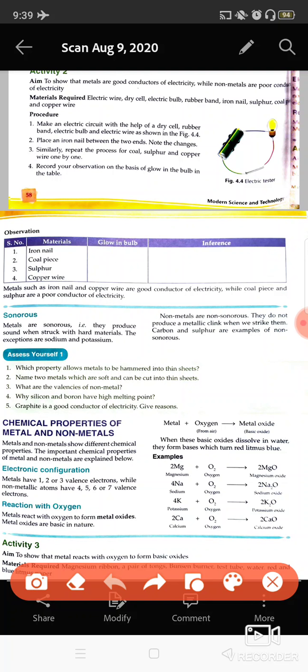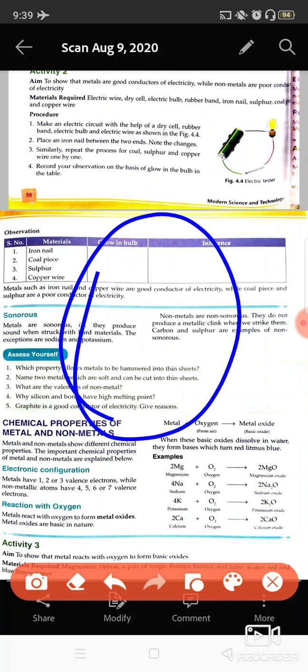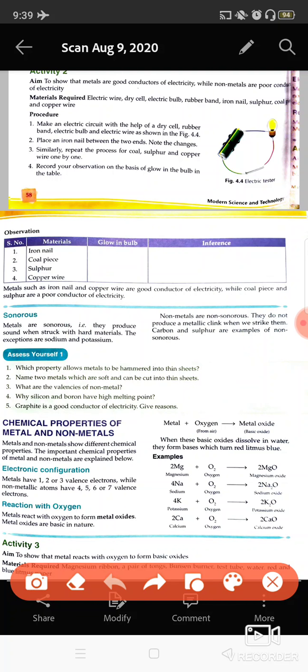You have seen the metal bells present in your doorbell, which has a metal covering. You have studied this in class 7th. When it is struck by a tong, it produces a sound, ting tong. So all the metals are sonorous in nature, means they produce a sound. But if you beat any kind of non-metal, it is not going to produce any sound. So I think I'm going to stop here.